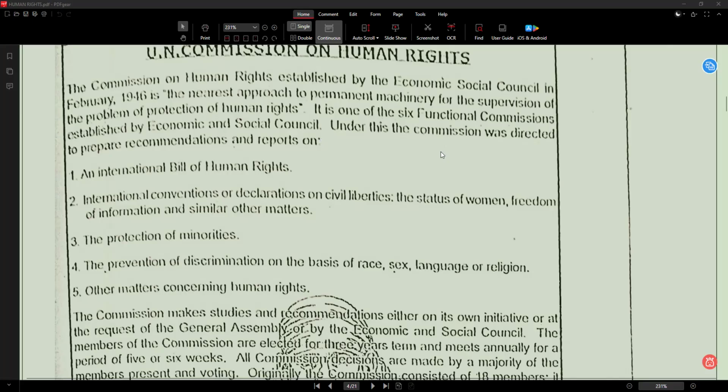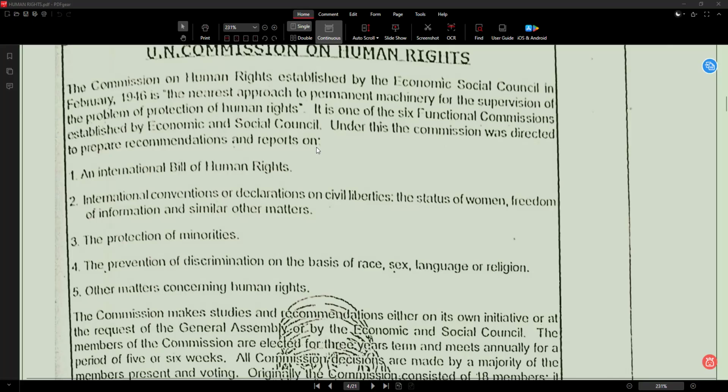Okay. Next sentence. Under this, the commission was directed to prepare recommendations and reports. So what does under this mean? Under this means under this system. What is the system? UN body.